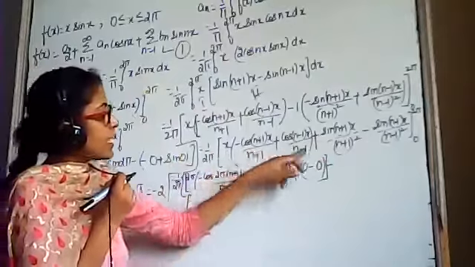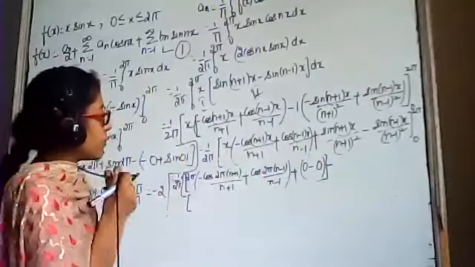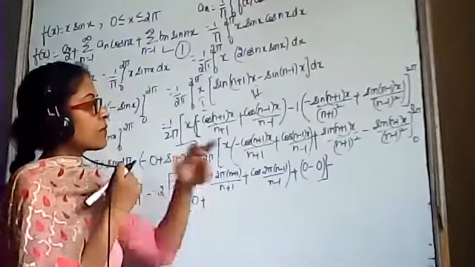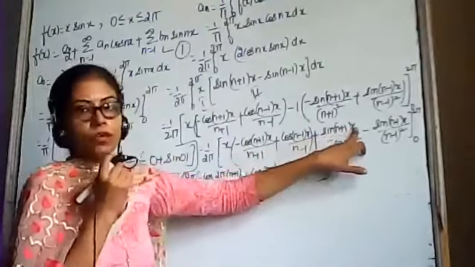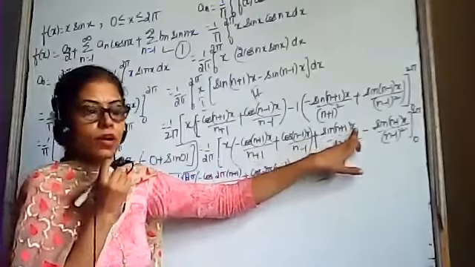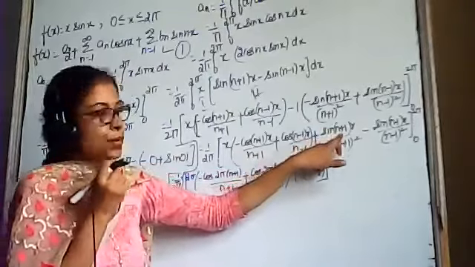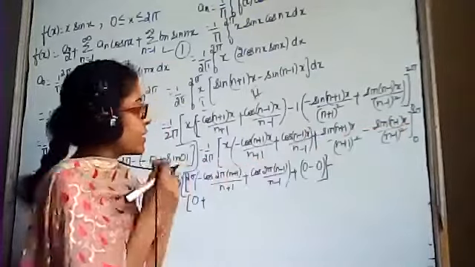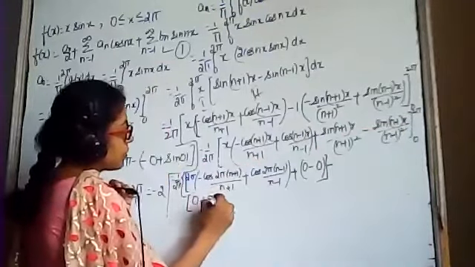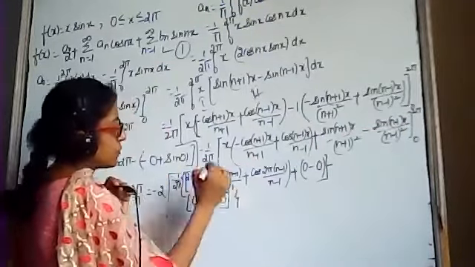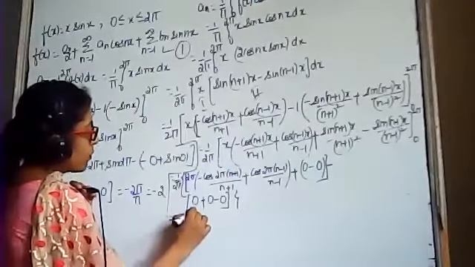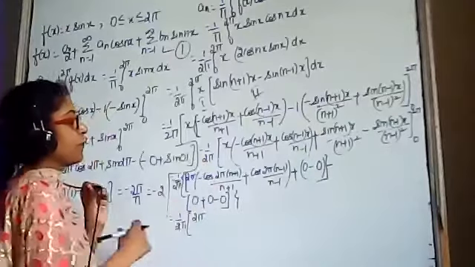And x is outside this bracket. This whole term will become 0. After that, sine n plus 1 into 0, it means that is sine 0, and sine 0 is again 0. Again, sine n minus 1 into 0, that is sine 0, and sine 0 is again 0. Okay? So this is equals to 1 upon 2 pi minus.